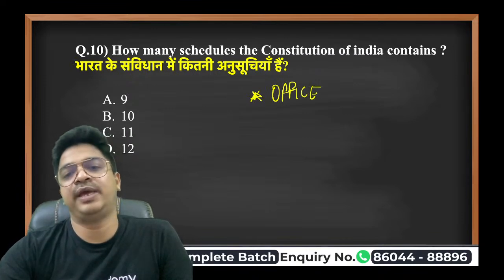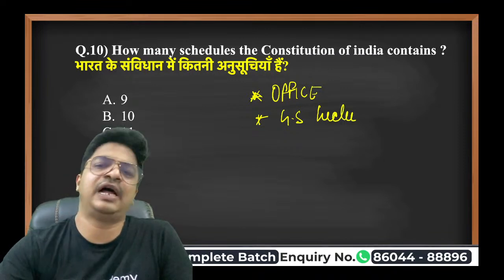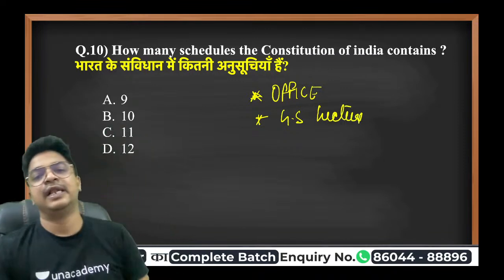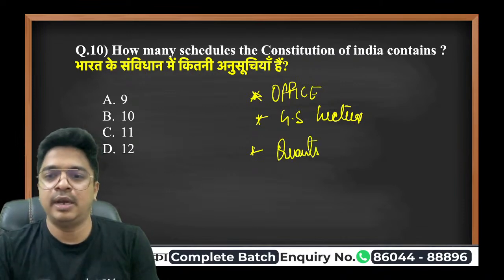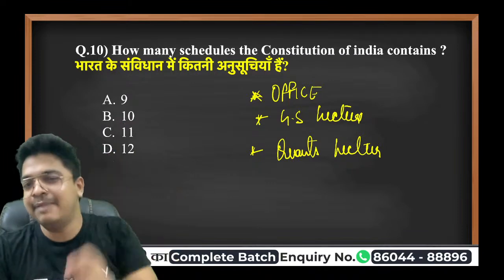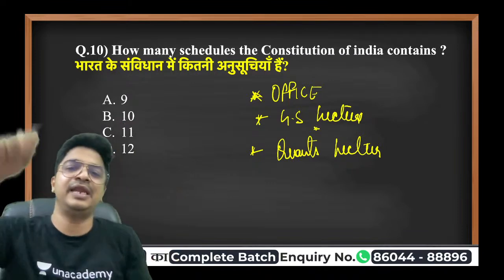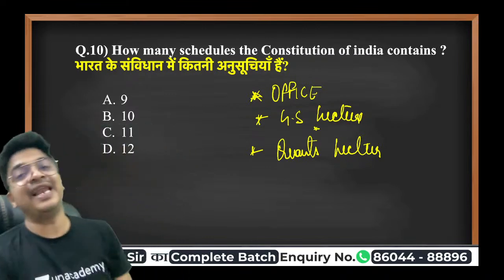I'll say that I have to make a GS lecture, and a quants lecture, right? Now, if I have to write down every detail, every element of the GS lecture, don't you think my list will be very lengthy? My list will be very lengthy.